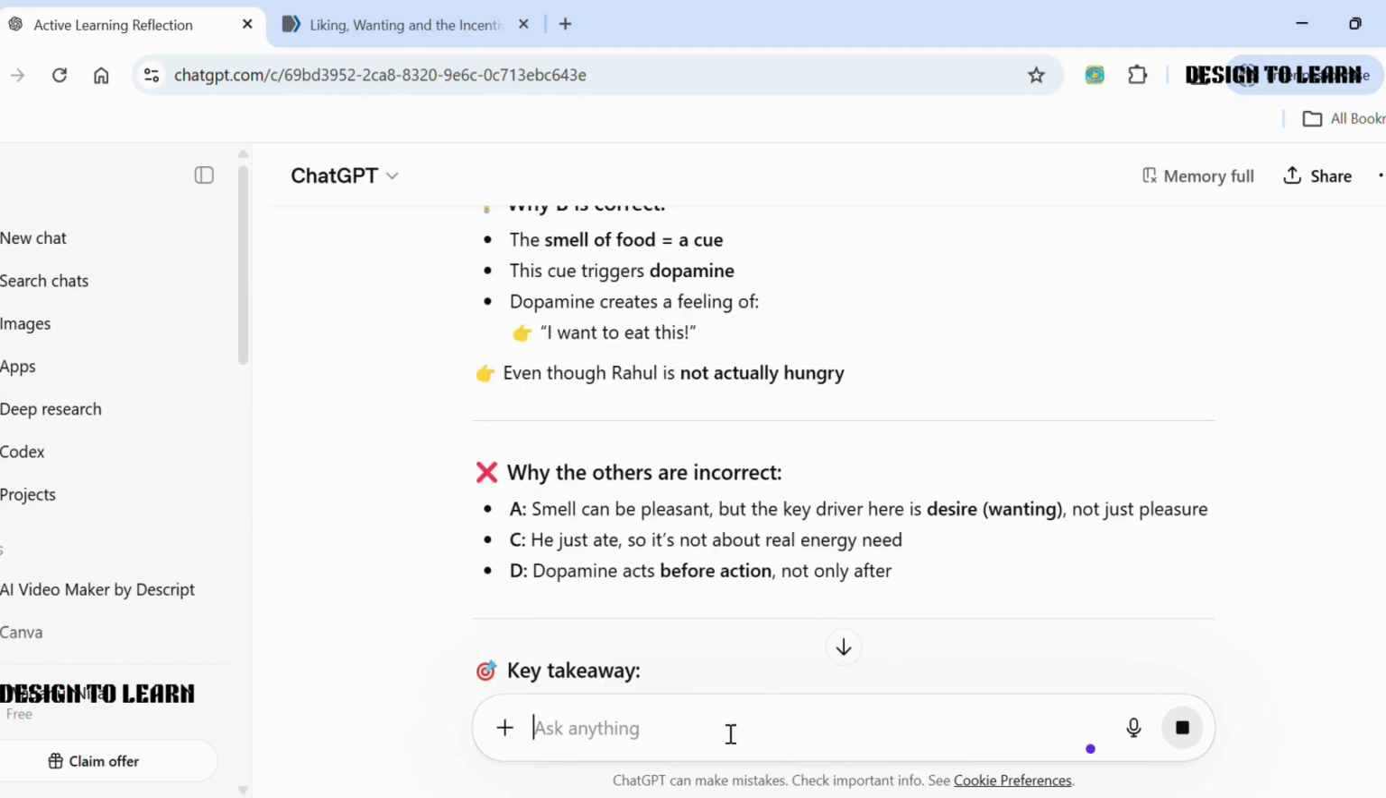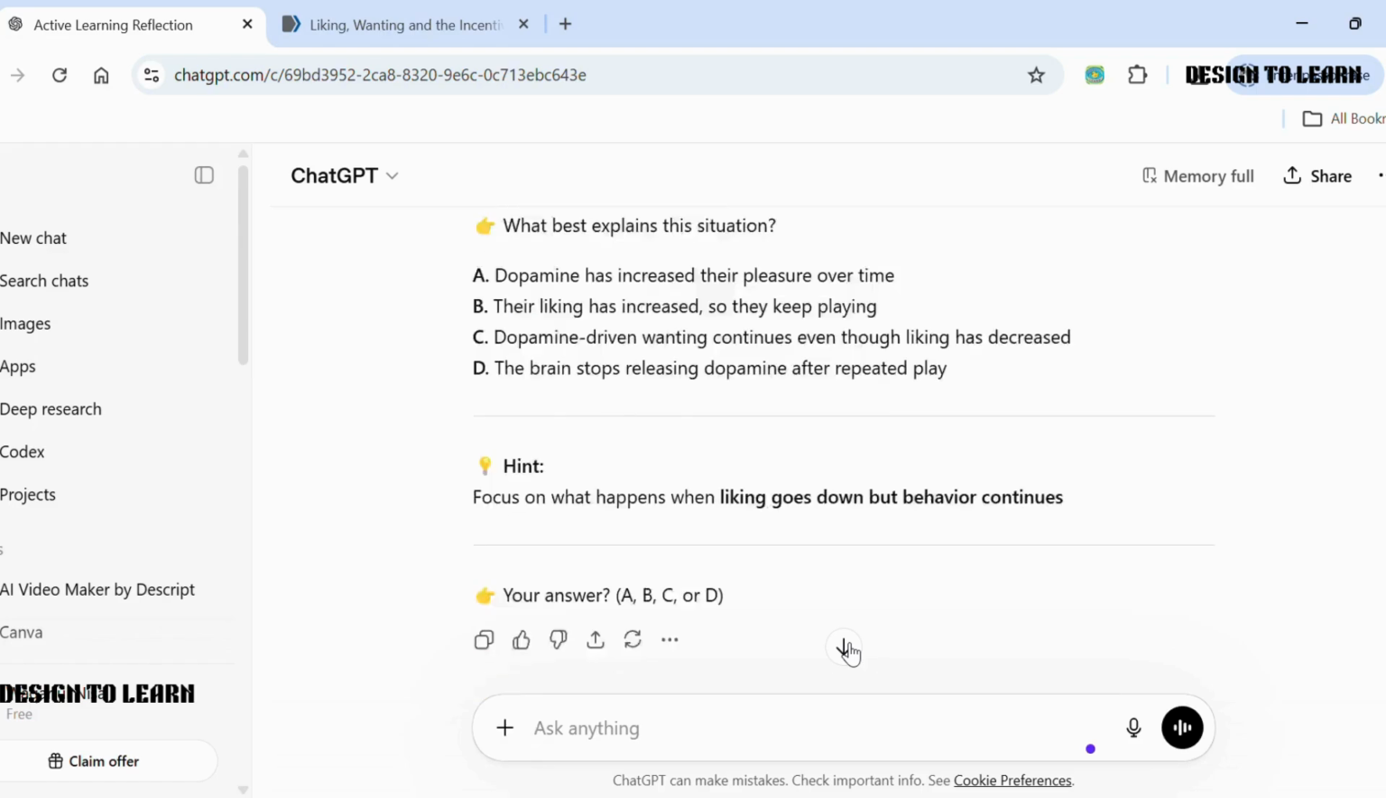You can further ask ChatGPT to create a cheat sheet with all the core points and examples.